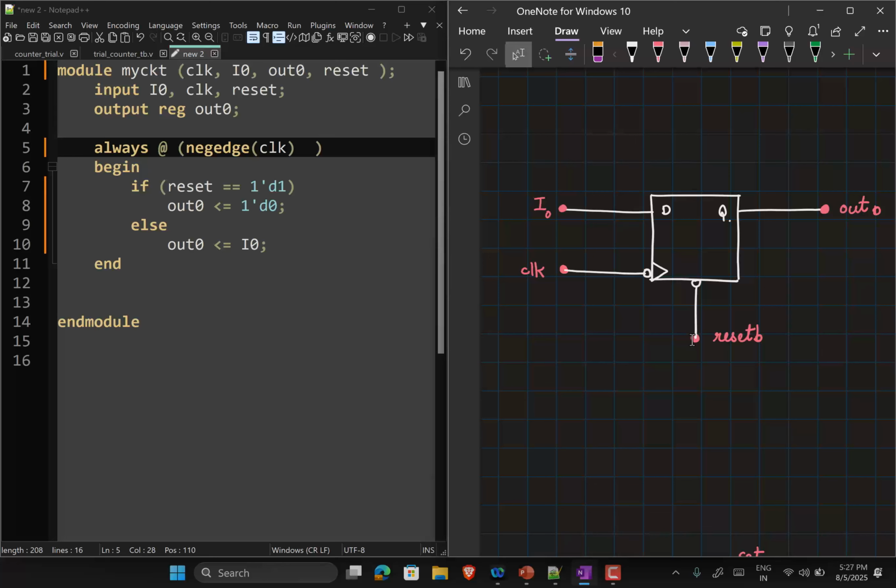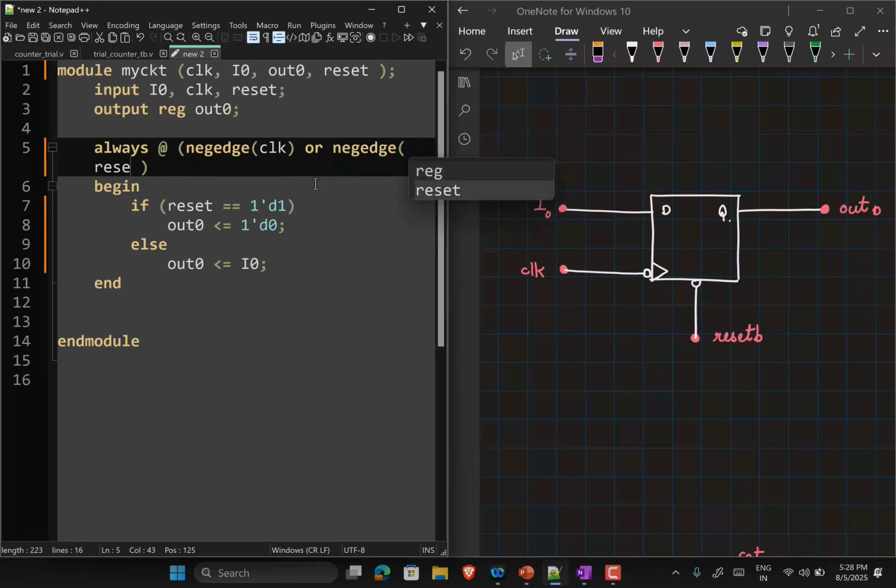Typically when you have active low signals, you tend to change the name of the signals accordingly. So I have called it reset bar. So now what should I write here? Negative edge. So your flop is sensitive to negative edges of the clock or negative edge of reset bar.